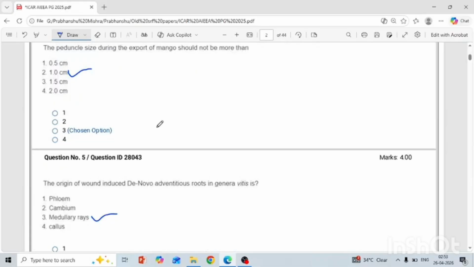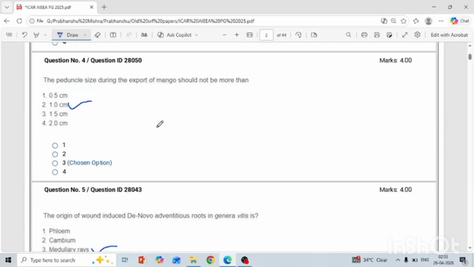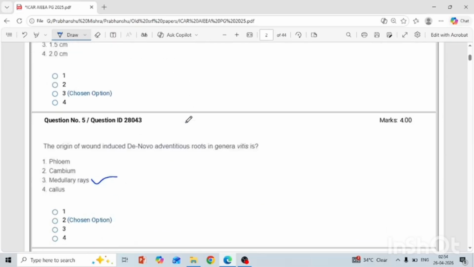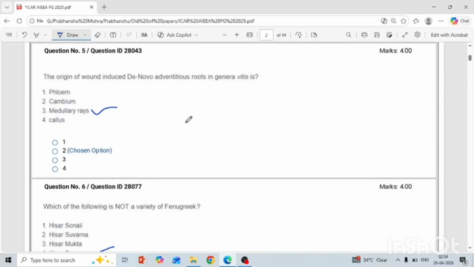If you see the biochemical and physiological basis of rooting of cuttings, then your basic principle is clear, and the basic concept is also clear. Okay, another question is: the peduncle size during the export of mango should not be more than 1 centimeter. This is basically the standard used for export purposes, standardized by APEDA and other nations. So if you are preparing for these types of questions, you must visit the APEDA site and other standards, because these types of questions are not given in normal competitive books.